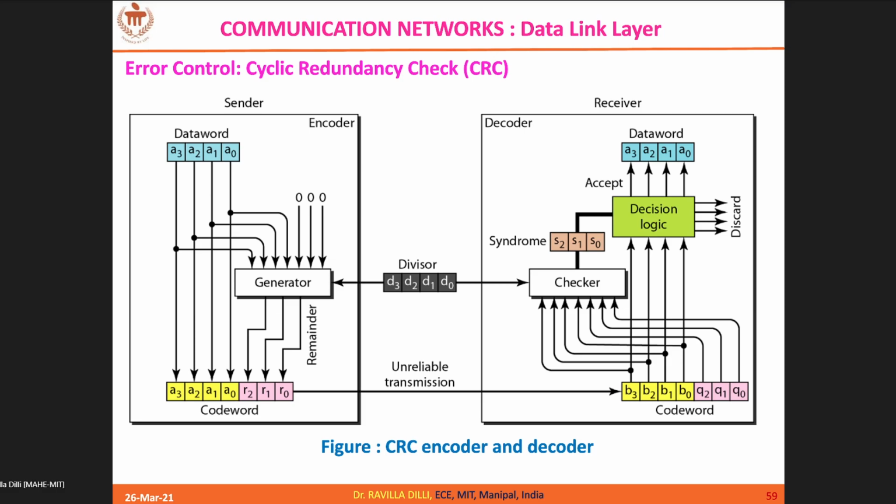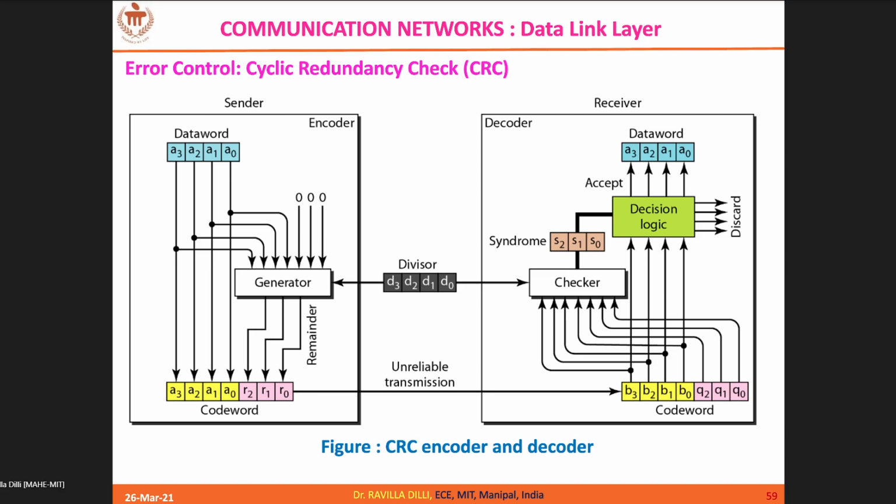So this is how you have to implement it. For the given data word, you use the generator polynomial and form the code word. The CRC division is performed in the generator, and the remainder of the CRC division is kept beside the data bits to form the code word. Make sure that the same divisor is used at the receiver also.